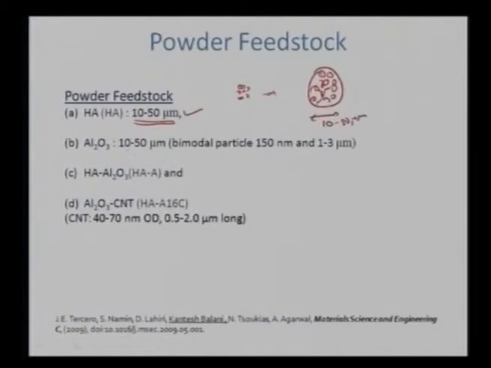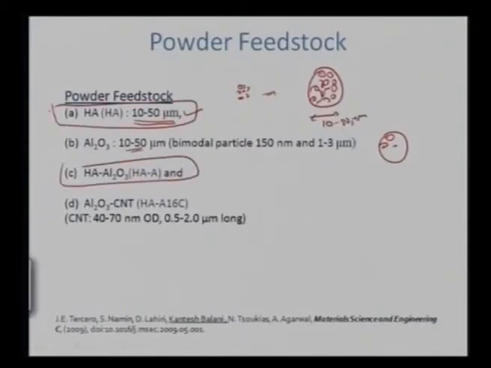In the second case, we have added some aluminum oxide. Aluminum oxide, again, is a spray dried agglomerate. So again we see an agglomerate, but now they both have been blended. So this is our first case, where we only take hydroxyapatite. This is the second case, where we have hydroxyapatite plus some aluminum oxide.